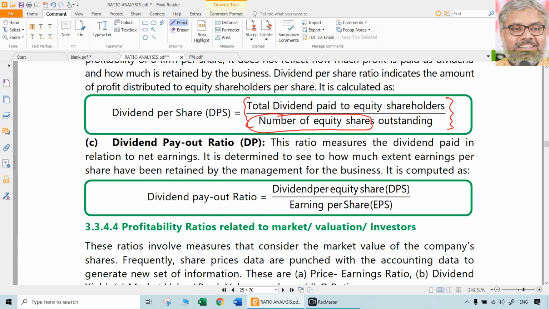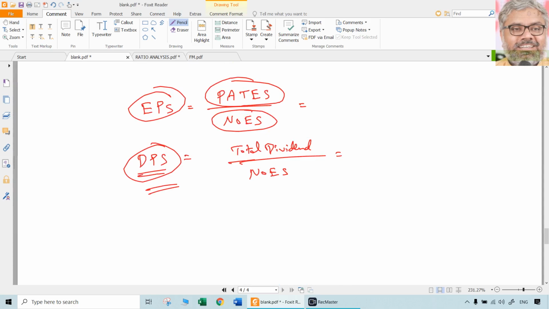Now, very important formula, dividend payout ratio. Payout. If you remember the name and concept, easy to remember the formula also. Dividend payout means out of the earnings which are earned, how much is paid out as dividend. Let us say a particular company has earned 1000 crores and after all taxes and payment of preference dividend, all equity shareholders have available profits for distribution, 1000 crores. Let us say earnings available to equity shareholders, or profits available to equity shareholders, 1000 crores.